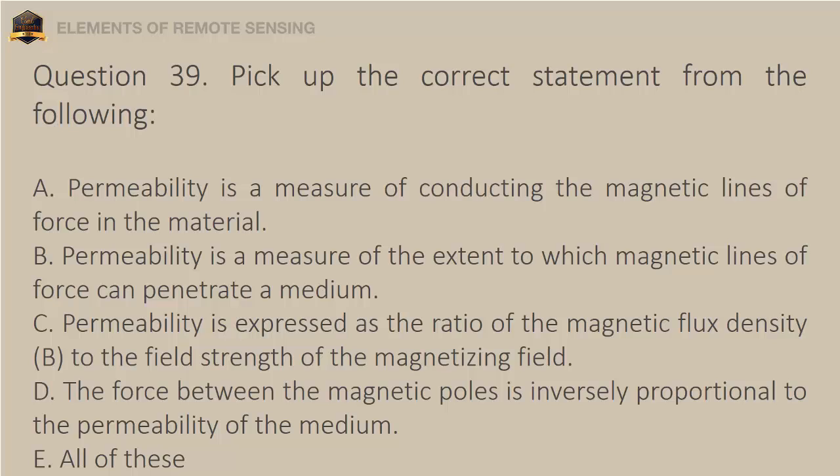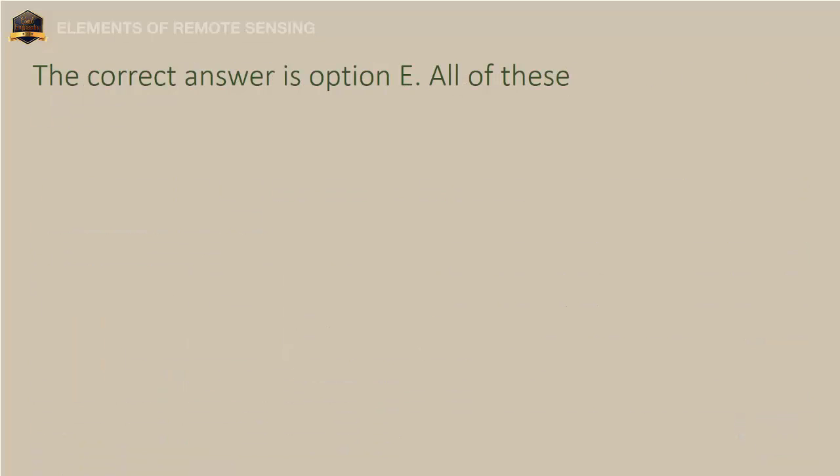D. The force between the magnetic poles is inversely proportional to the permeability of the medium. E. All of these. The correct answer is option E. All of these.